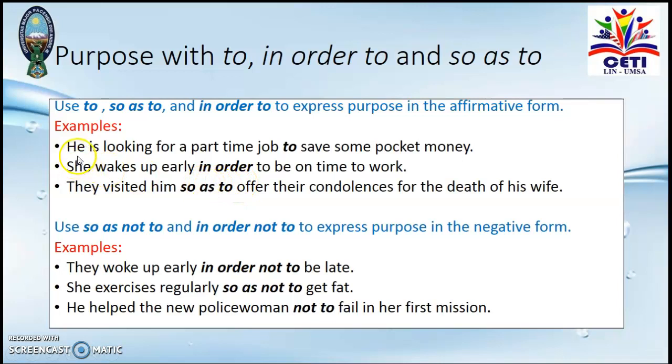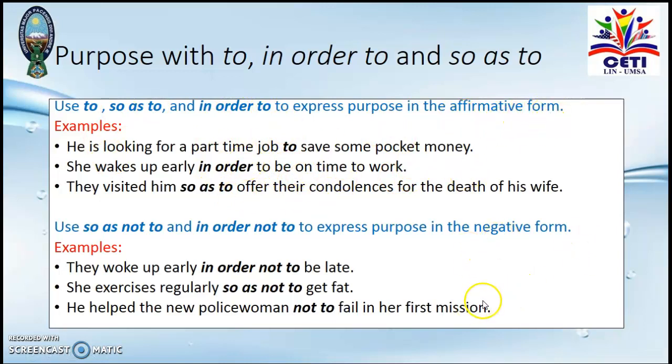I can say, for example, he's looking for a part-time job in order to save some pocket money. Or he's looking for a part-time job so as to save some pocket money. There is no problem. So we can exchange and we can use to, in order to, or so as to. But this is for the affirmative form.